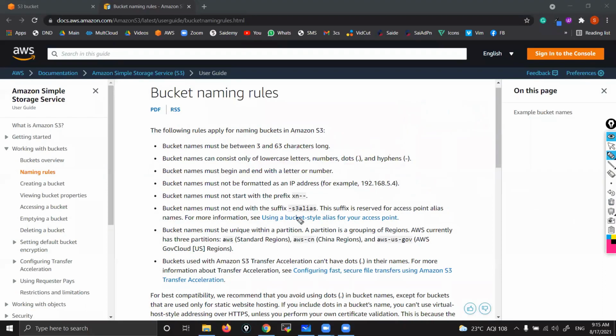Okay. Some prefixes are reserved, and some predefined keywords you also can't use. The bucket name must not end with certain suffixes. Don't worry about all these things. Yeah, so these are some restrictions.